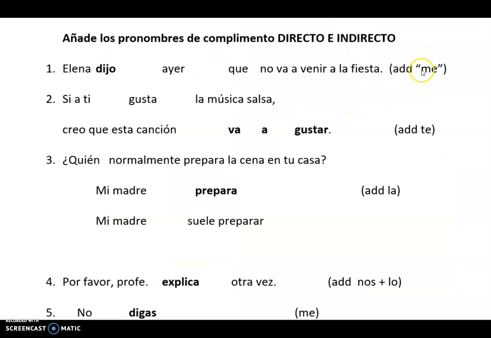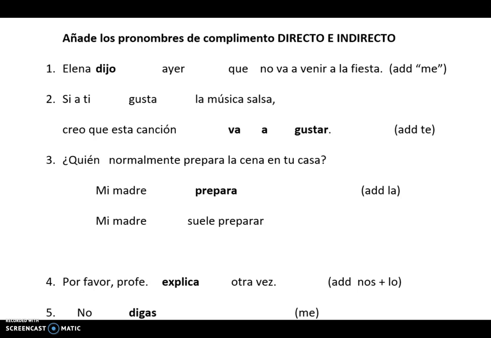So take a minute and decide where you think a me would go in a sentence. I've left the me out. It reads, Elena dijo ayer que no va a venir a la fiesta. Which would be a fine sentence, but I want to add, she told me. Where would I put it? I'm going to let you decide that.